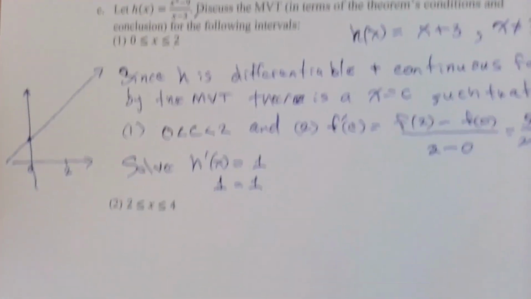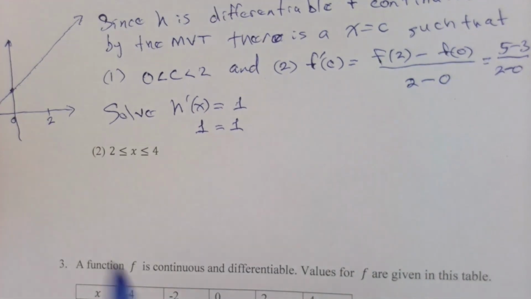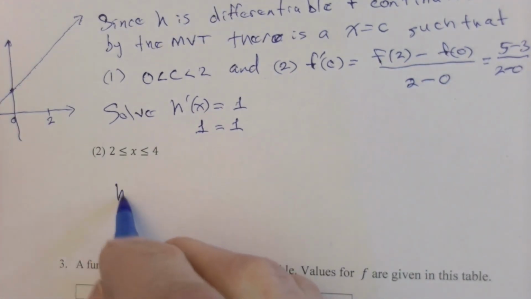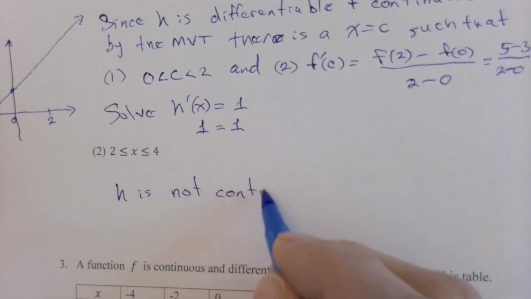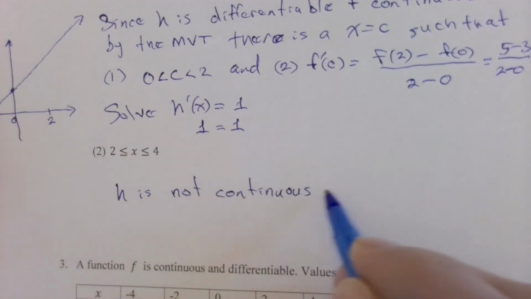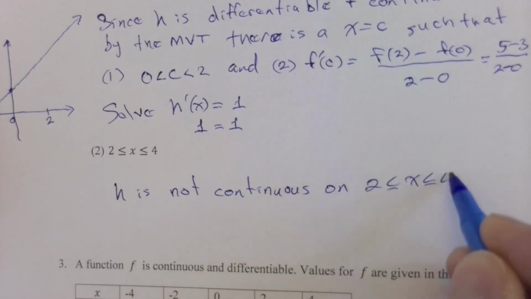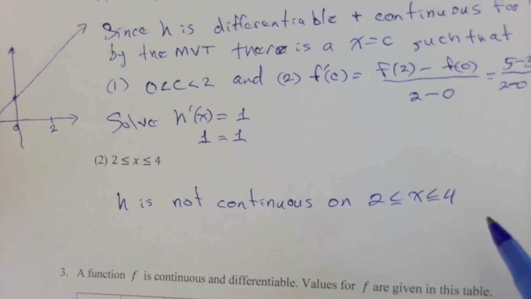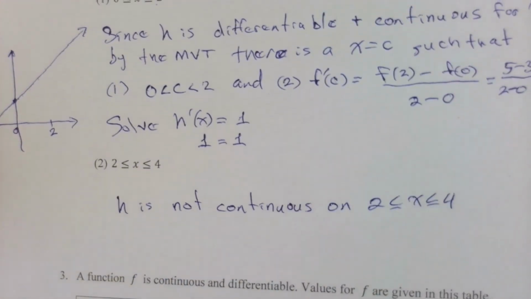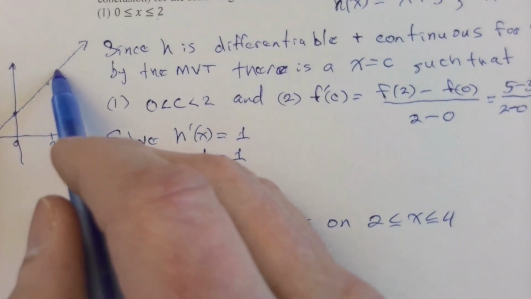Now, what about this function on the interval 2 to 4? Well, we have a discontinuity. So we go back and say h is not continuous on 2 is less than or equal to x is less than or equal to 4. But now remember, between 2 and 4, you're still going to have lots and lots of places where the derivative is 1.